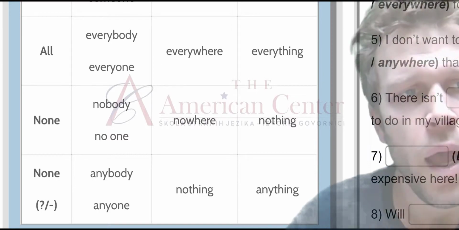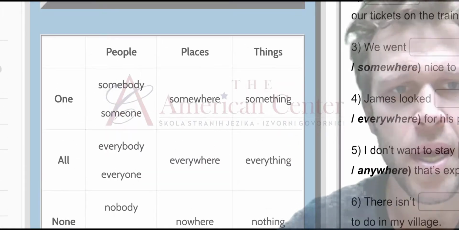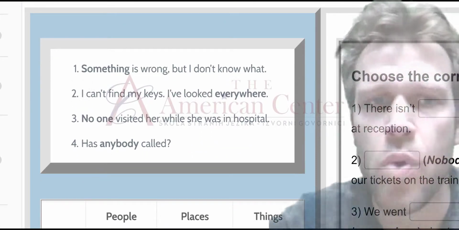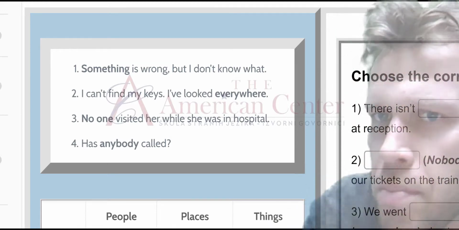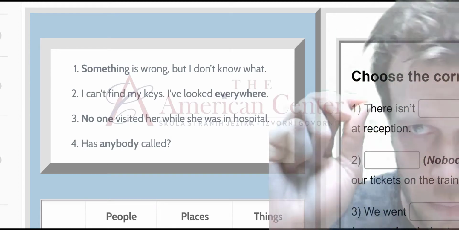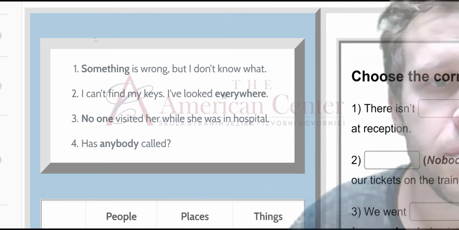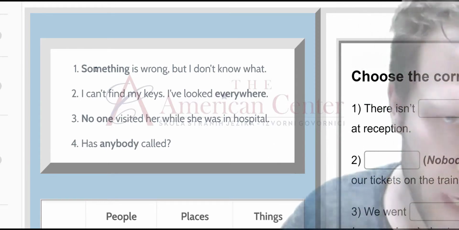Okay, so let us look here at some examples. Okay, let's scroll up. Okay, number one, something is wrong. Okay, now this is another big thing to pay attention to. Something is. This is a singular noun, pronoun.